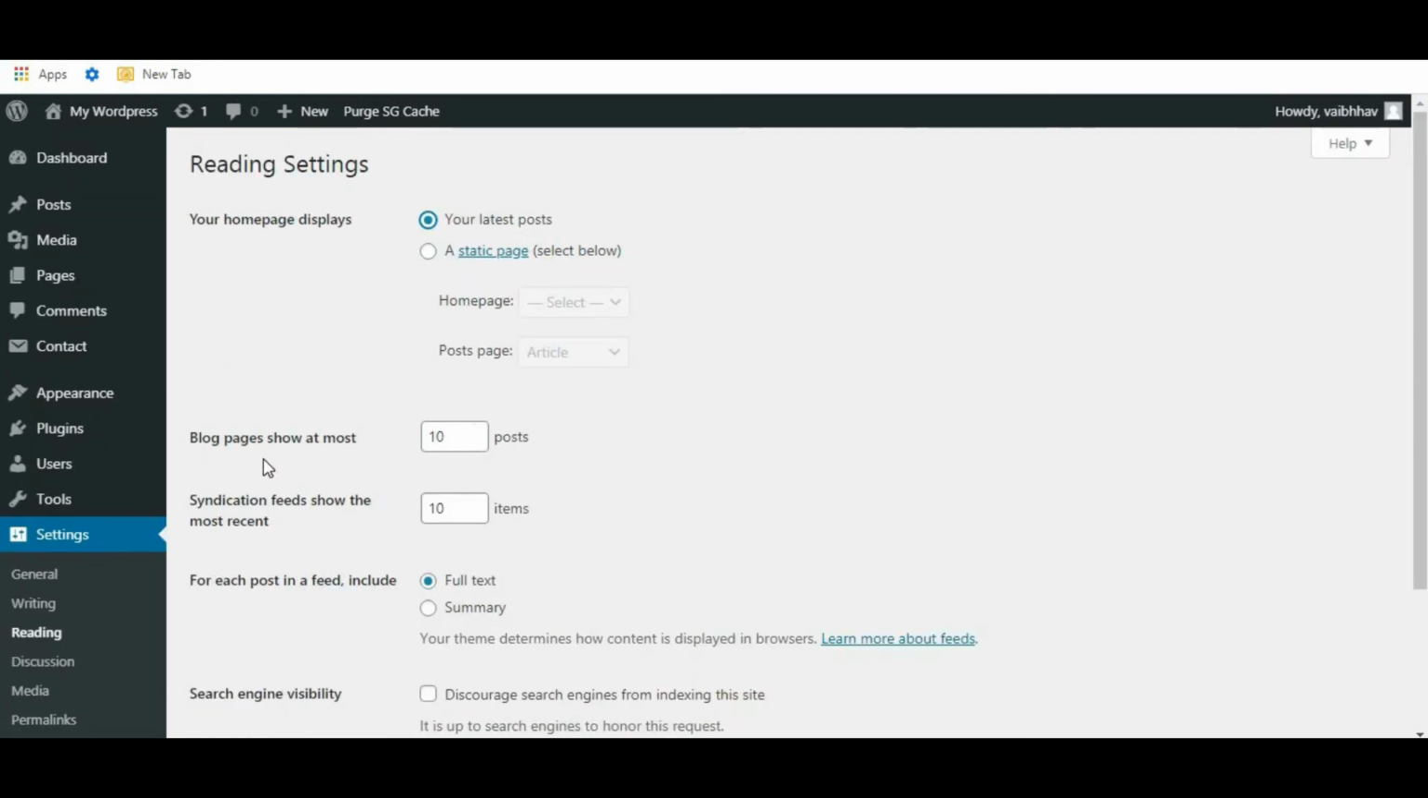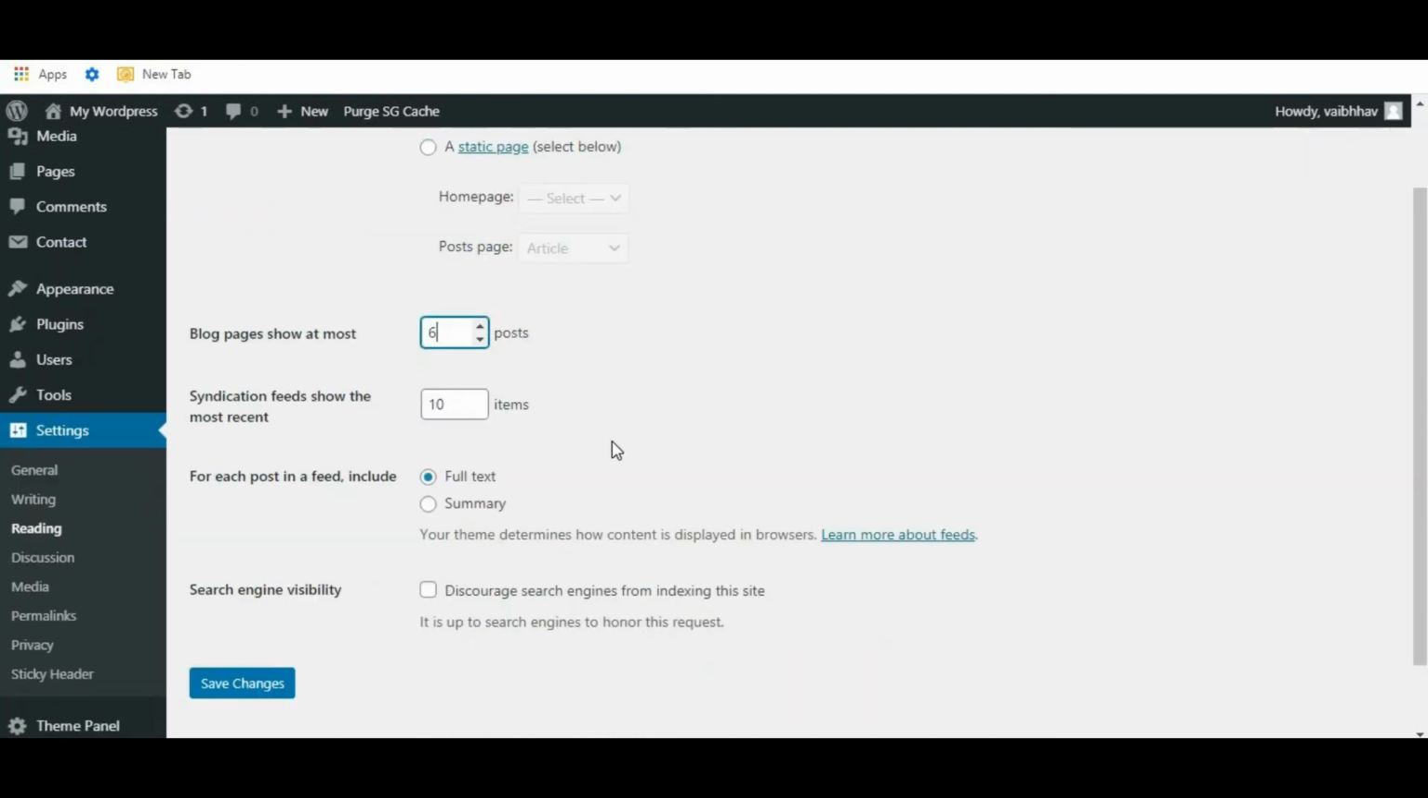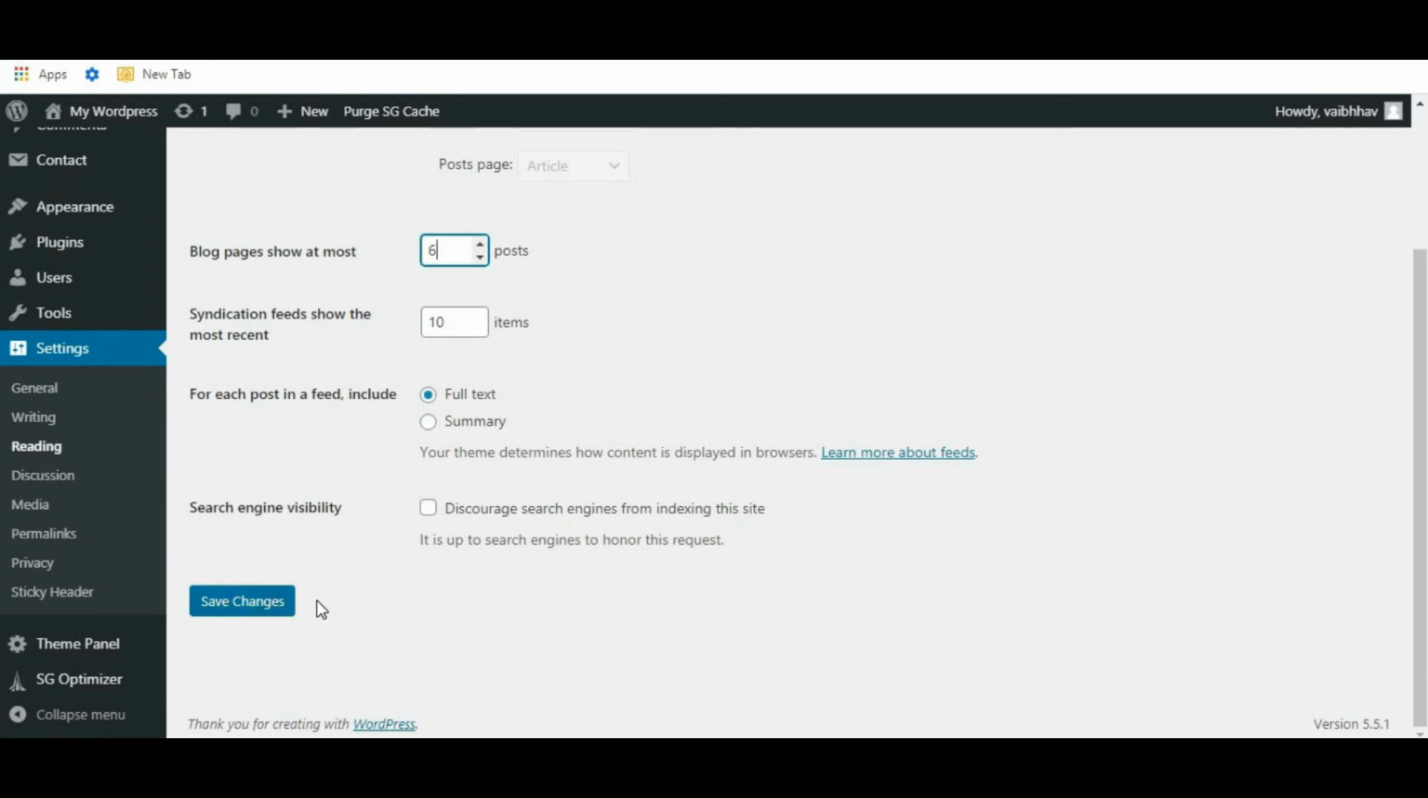Okay. So here it is, blog pages show at most. So how many posts you want to display on your blog page? I want to display, let's make it 6. You can change from here 6 to 7. Let's make it 6 only. Then click on this save changes.